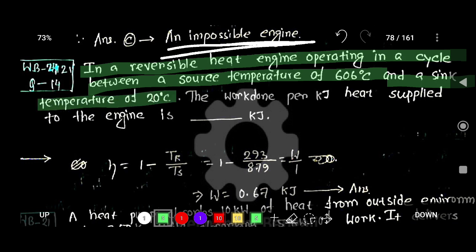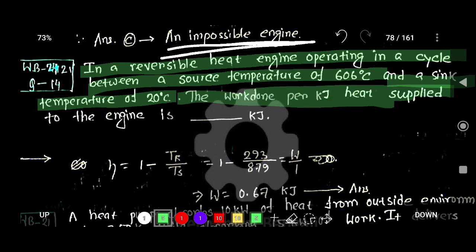That is, the source temperature T1 is 606 degrees Celsius and T2 is 20 degrees Celsius. You have to calculate the work done per kilojoule of heat supplied to the engine.